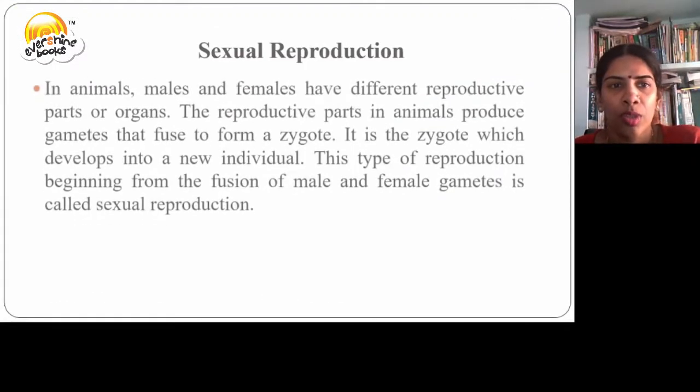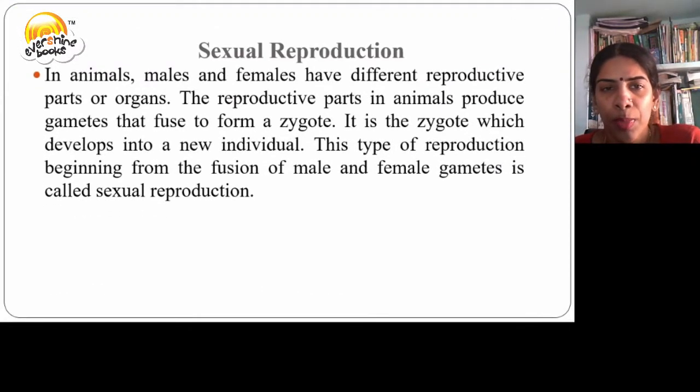Sexual reproduction. In animals, males and females have different reproductive organs. The reproductive parts in animals produce gametes, which fuse together to form a zygote. We get male gametes from the male reproductive organ and female gametes from the female reproductive organ.